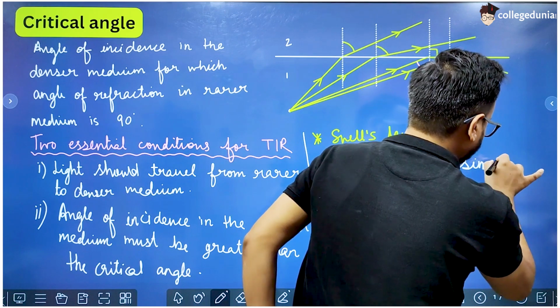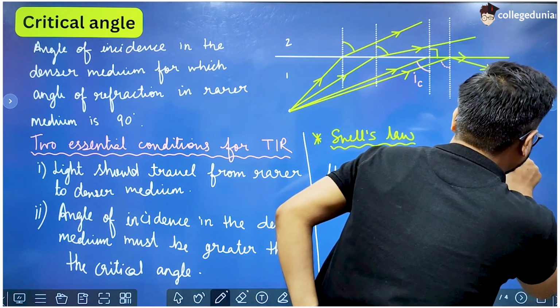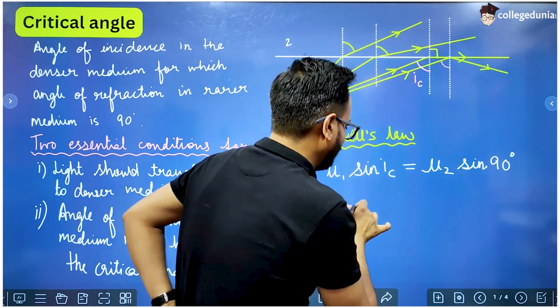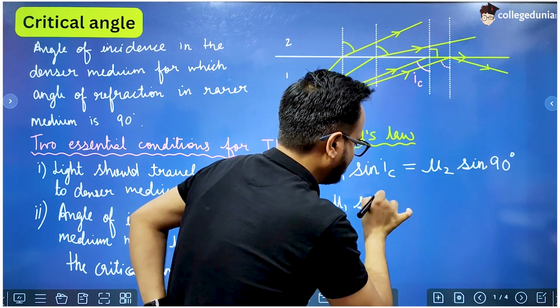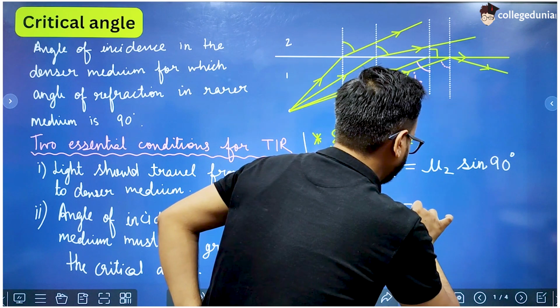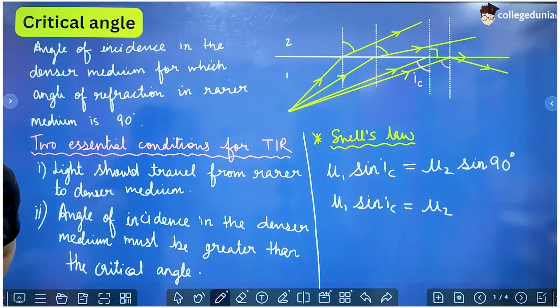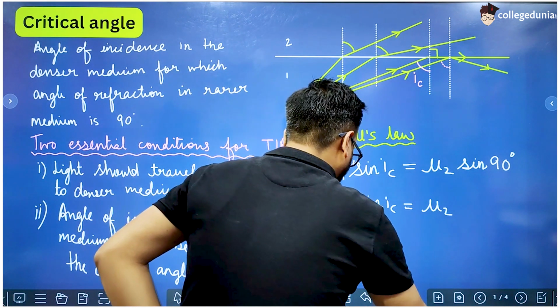So sine 90 degree. So mu1 into sine IC equal to sine 90, which is 1, equal to mu2, right? Okay, so what we can write?